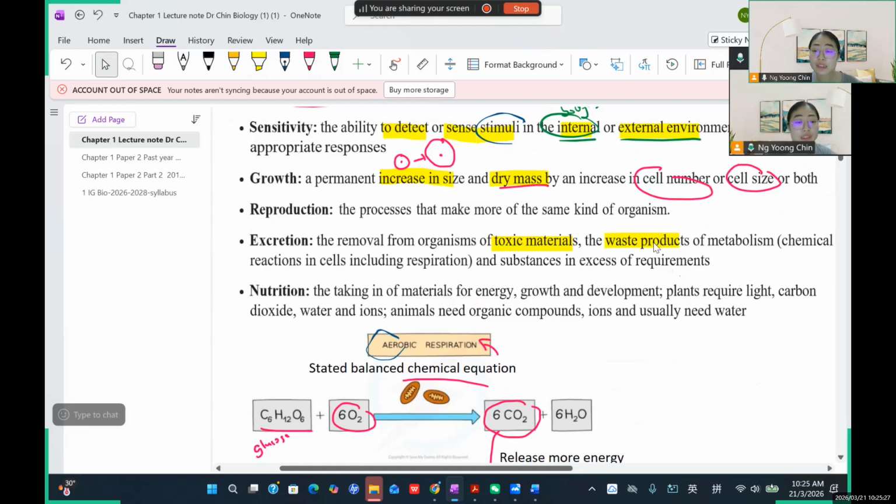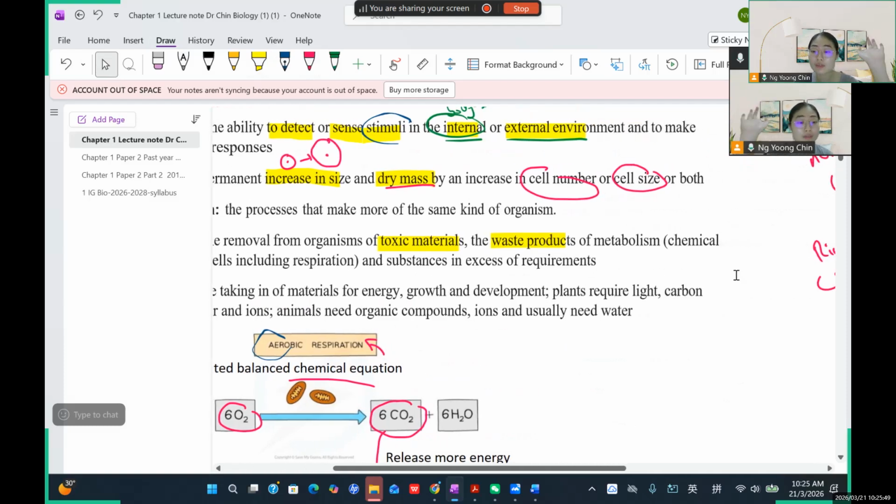So usually the waste product is produced during metabolism, and also substances in excess of requirements. If your body discovers there is excess substance accumulating in our body, it will try its best to excrete it out. So examples of waste product include, take for example, carbon dioxide, then you should know about urea.